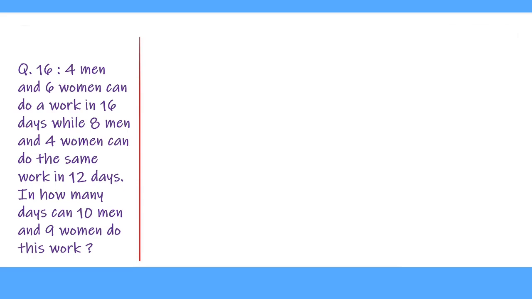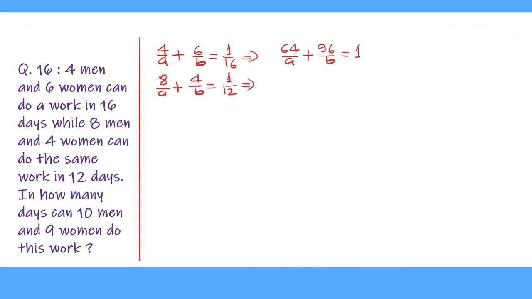Our first equation was 4 upon A plus 6 upon B equal to 1 upon 16. We multiply the entire equation by 16 and we get 64 upon A plus 96 upon B equal to 1. And the second equation was 8 upon A plus 4 upon B equal to 1 upon 12. On multiplying both sides by 12, we get 96 upon A plus 48 upon B equal to 1.